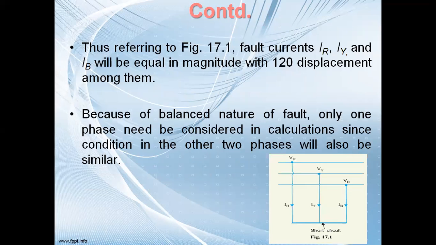So in this particular analysis, we are not going to calculate all three phase currents, because in symmetrical faults, you have to understand that the fault current in each phase will be equal. If you have calculated the fault current for, let us say, R phase, then that will be the same for Y phase, and the same for B phase also.